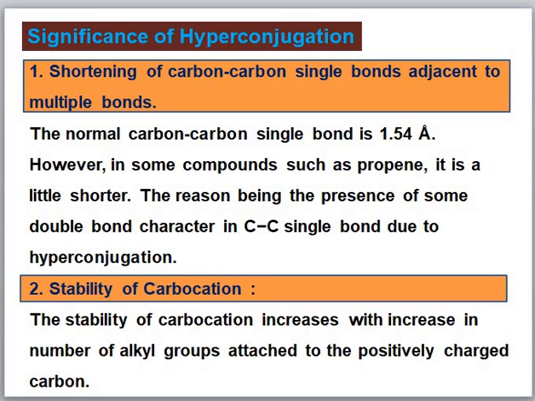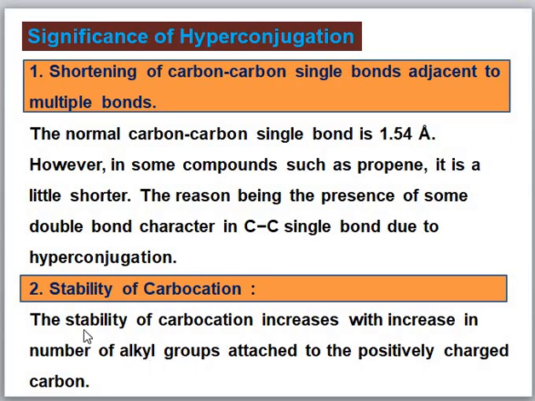Next application is stability of carbocation. The stability of carbocation increases with an increase in the number of alkyl groups attached to the positively charged carbon atom. It means that the more alkyl groups there are, the more hyperconjugation there will be, as more sigma bonds are involved.